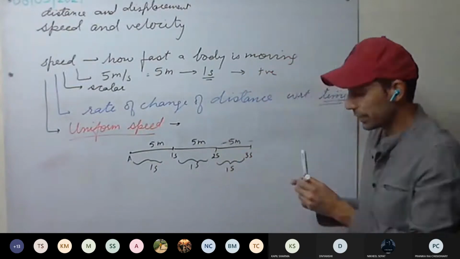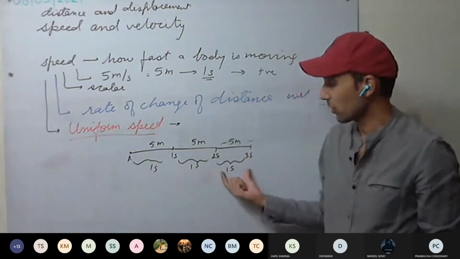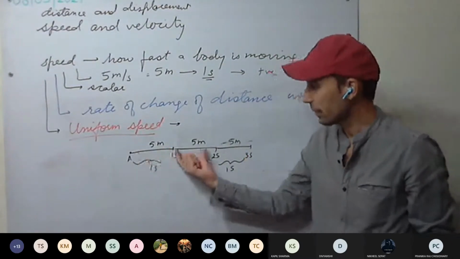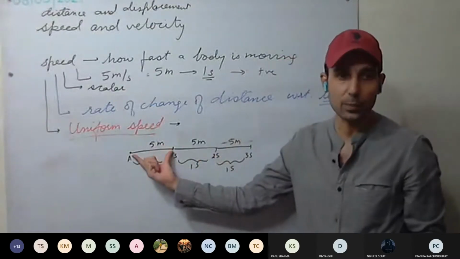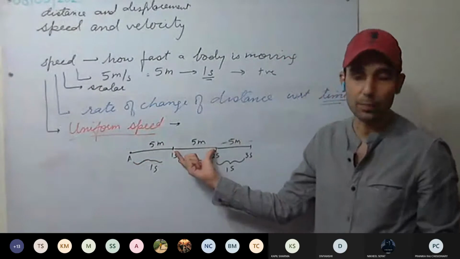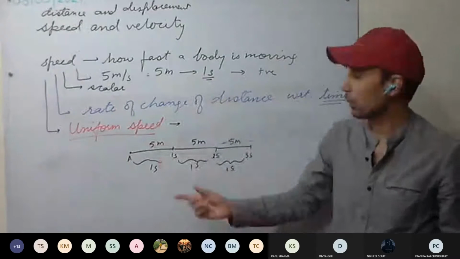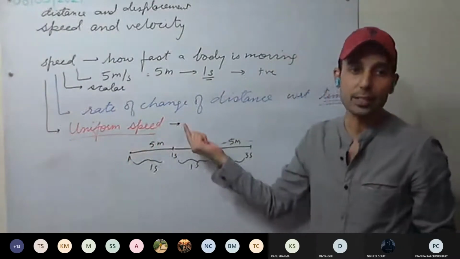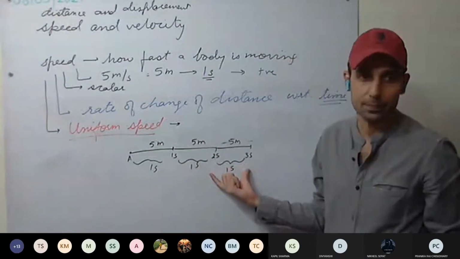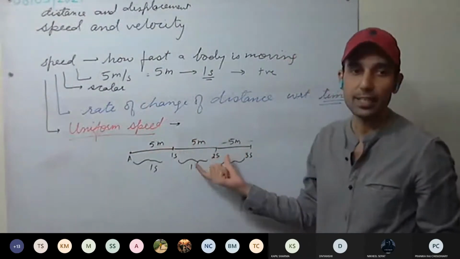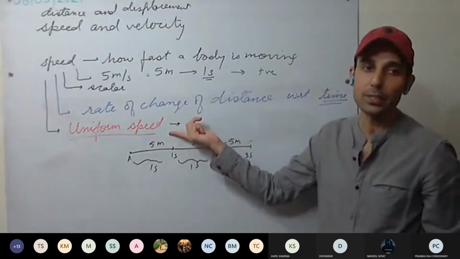Okay. So you can see in each equal time interval, the body has covered the same equal distance. You can see the change in distance. First second it changed by 5 meters. Again, it changed by 5 meters. Again, 5 meters. So the change is uniform. In simple words, when the body is covering equal distance in equal intervals of time, then the body is said to be moving with uniform speed.